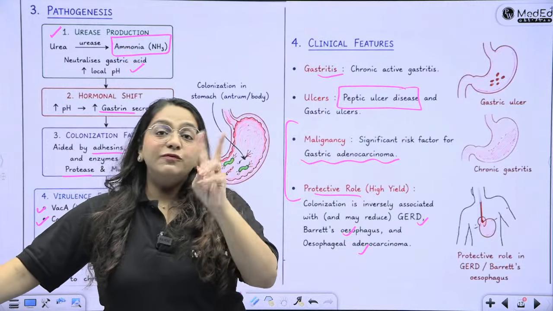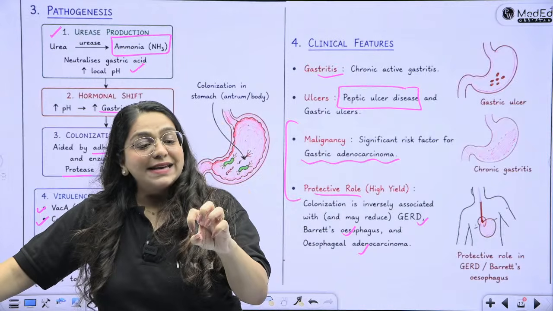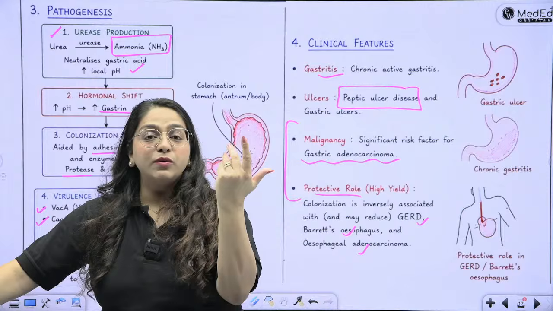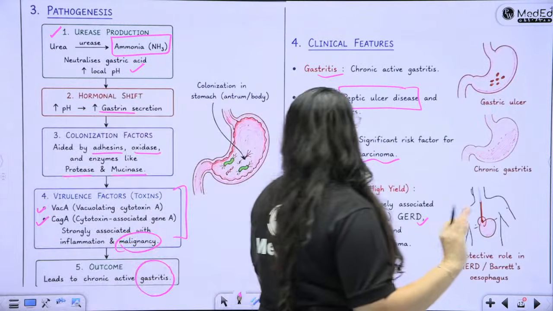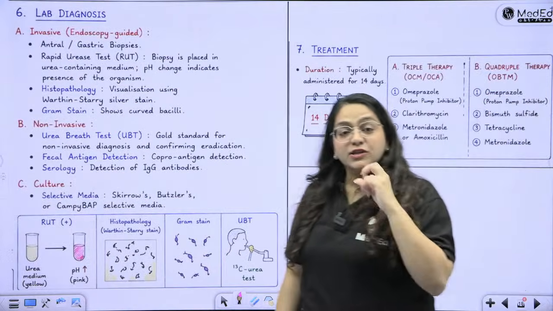It depends upon which part of the stomach the bacteria is colonizing. If it is only colonizing the antrum, it is a problem. If it is colonizing the entire gastric mucosa, good news for the esophagus, but highly associated with PUD and chronic gastritis. Chalo ji. Then what is your diagnosis of choice?